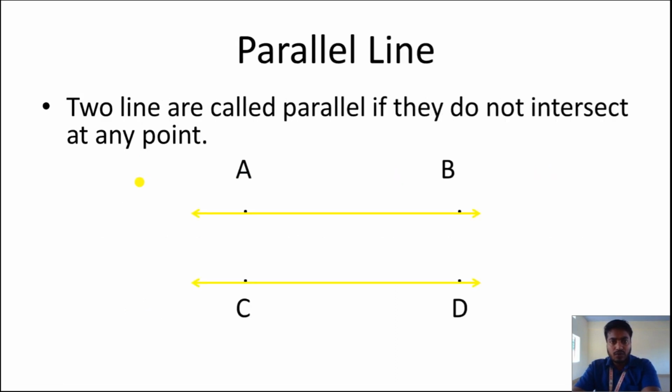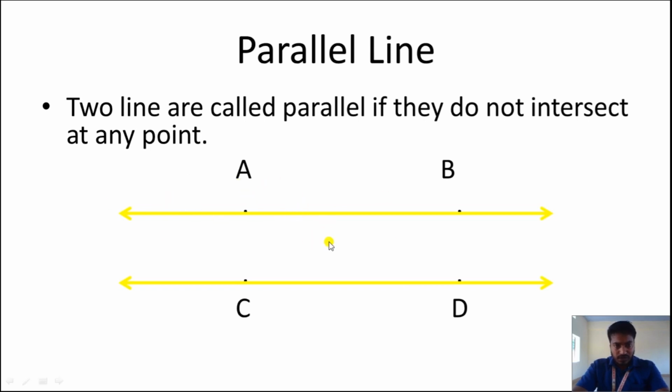Alright, now we have parallel lines. Two lines are called parallel if they do not intersect at any point. When we extend this AB and CD, they will not intersect each other. Clear now? Because both are parallel lines. For example, you can see the railway track. That is an example of parallel lines. Am I clear, you all?